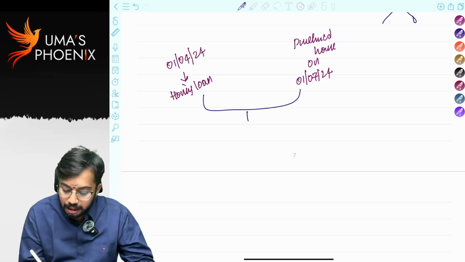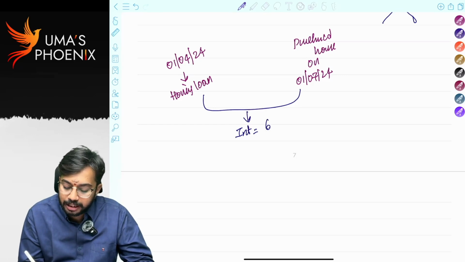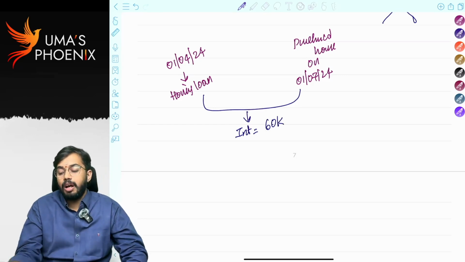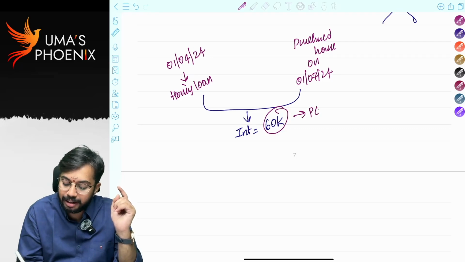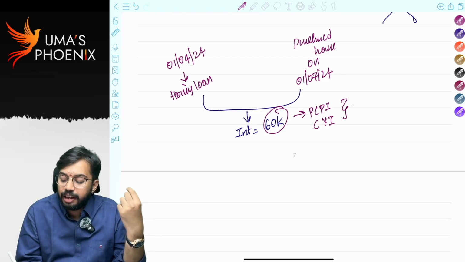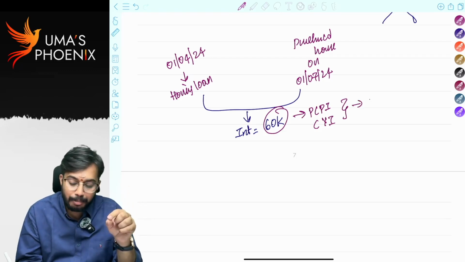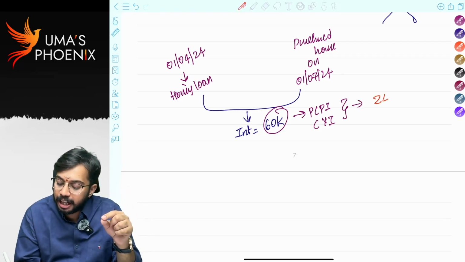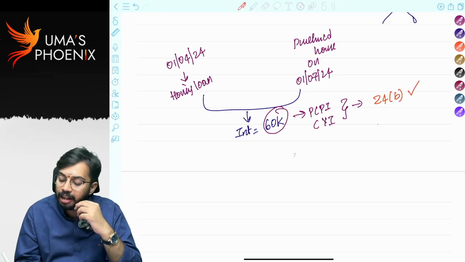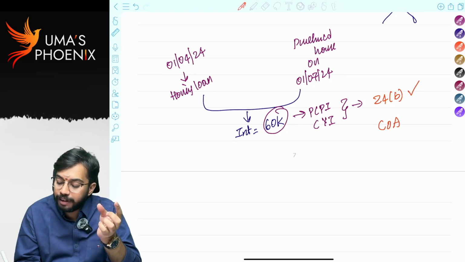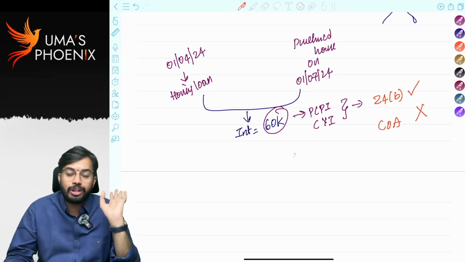That means during these 3 months, I paid interest of 60,000 rupees. I have two options. This is pre-construction period interest, right? Or this is current year interest. If this interest amount I claim as deduction under section 24B, then can I add it to cost of acquisition? I cannot add it to cost of acquisition.